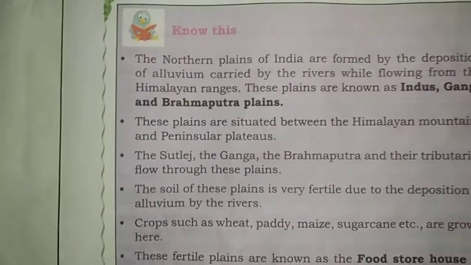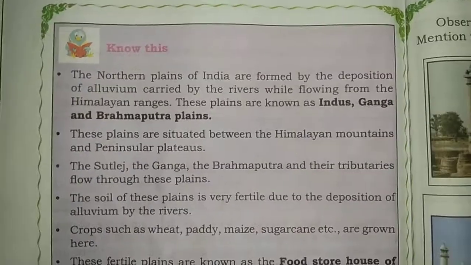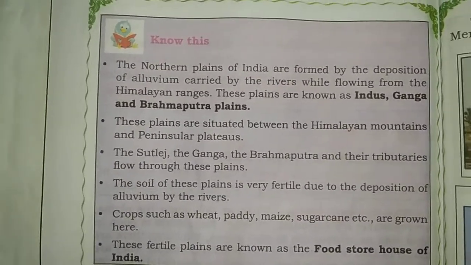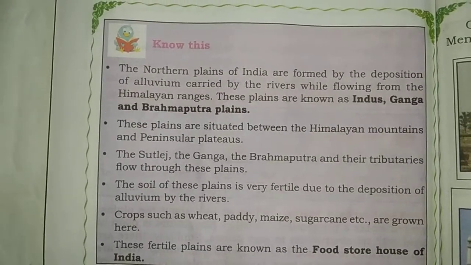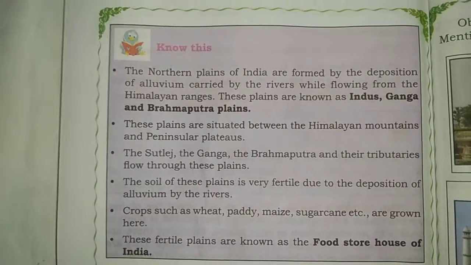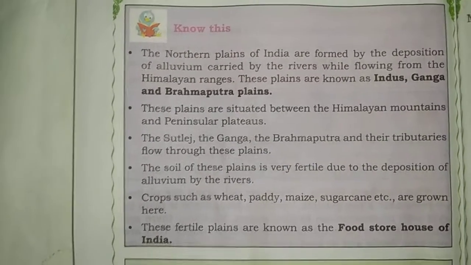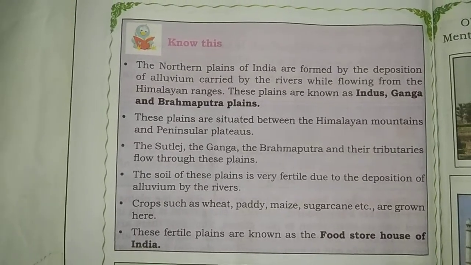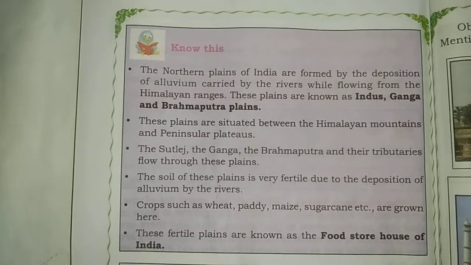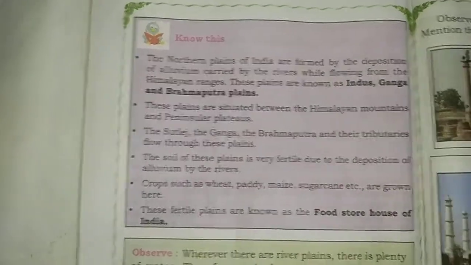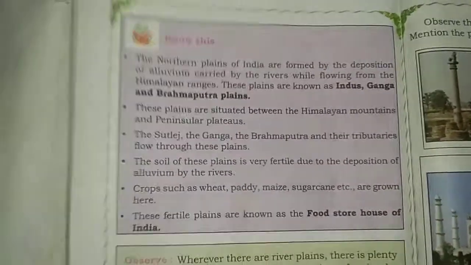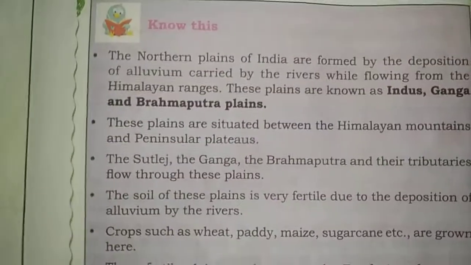These plains are situated between the Himalayan mountains and the peninsular plateau. The Satluj, the Ganga, the Brahmaputra and their tributaries flow through these plains. The soil of these plains is very fertile due to the deposition of alluvium by the rivers. So crops such as wheat, paddy, maize, sugarcane, etc. are grown here. So these fertile plains are also known as the food storehouse of India.